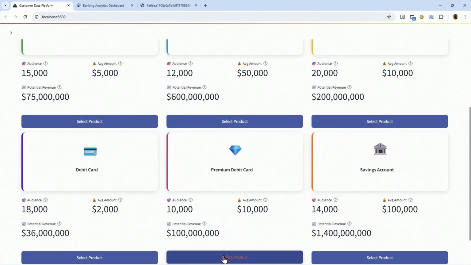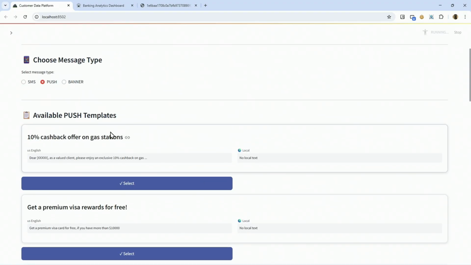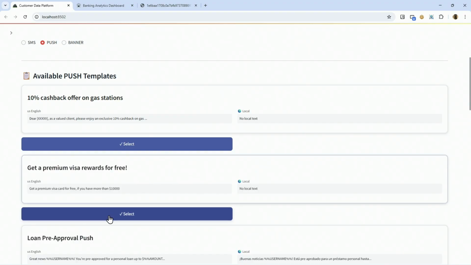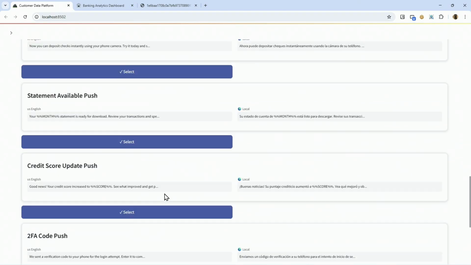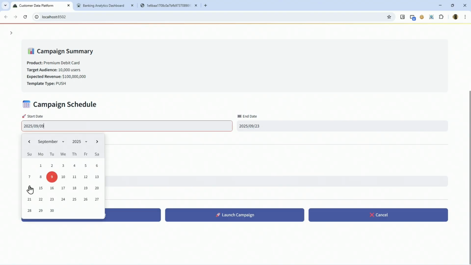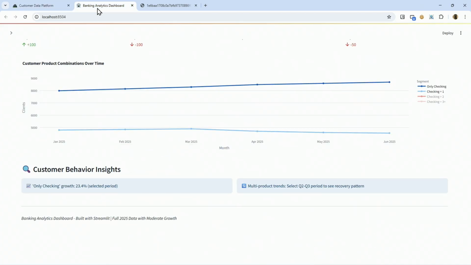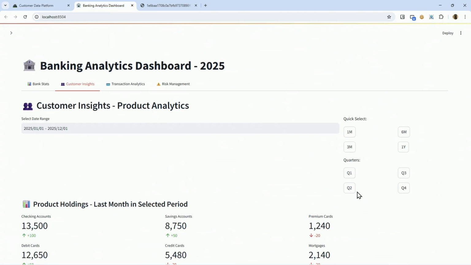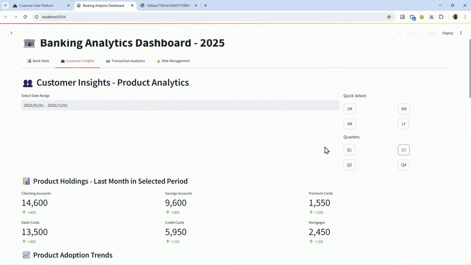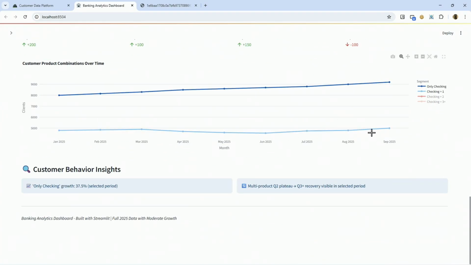So we will choose the premium debit card, and we will offer a premium Visa card for the clients with balances more than $10,000. We'll go to the schedule, and we will set the campaign to run till the end of the month. We will launch the campaign, and again, we will go to the analytics section, and we will see that the number of clients with a checking account and any other product is growing steadily.